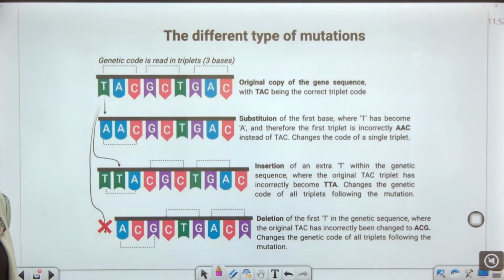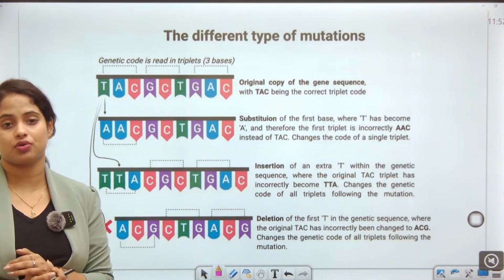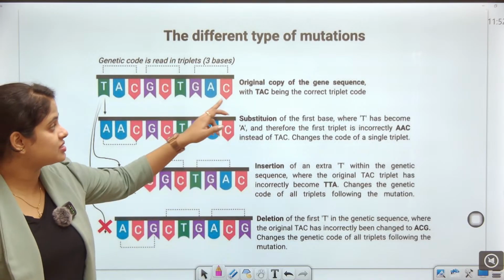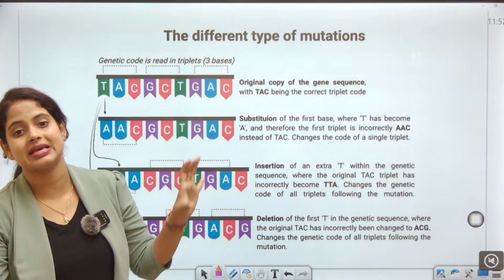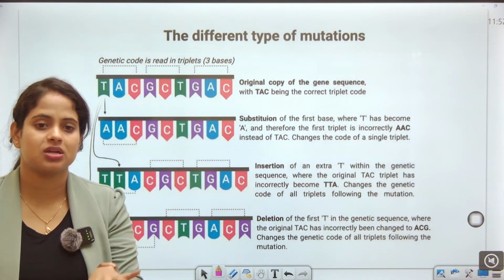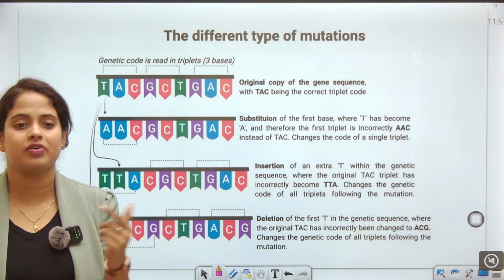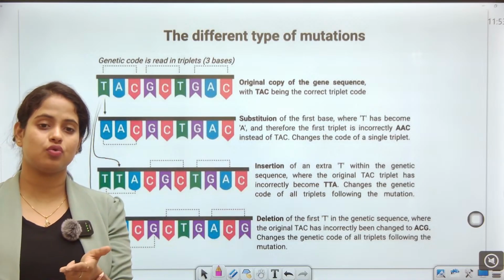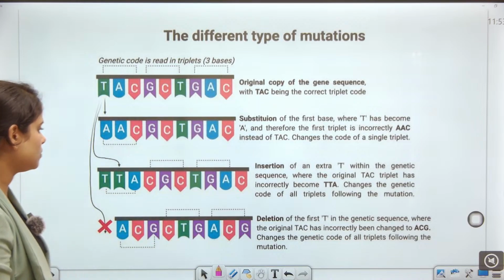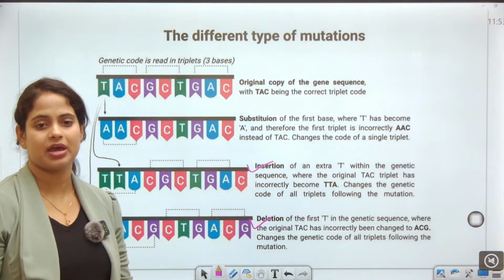So in the different types of mutation, the nitrogenous base changes when DNA is converted to RNA. Thymine is converted to uracil. So the original copy of the gene sequence has TAC as the correct triplet code. When it is wrongly formed, it changes in TAC. That means the first conversion happens between T and A, but when DNA goes to RNA, the conversion happens between uracil and thymine. Okay, so this is all about the process of insertion, then the deletion, everything you can have a look here.